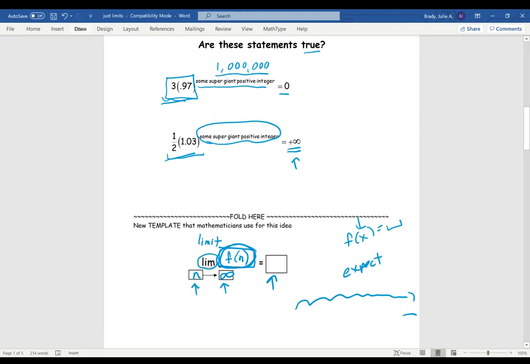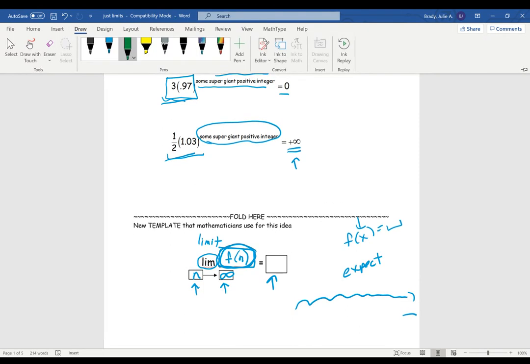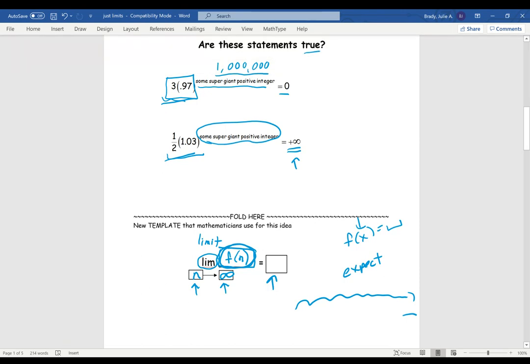And we're going to go back here, and we are going to write this idea the way that mathematicians write it. So we are taking this rule, that's like our function, and our variable is n, and we're saying what's happening to this as we make the n's be infinitely big. And so we can't actually get an output there of 0, but we know that the bigger we make the n, the closer n gets to be infinitely big, the closer the output will be to 0. So this is how we say that idea.